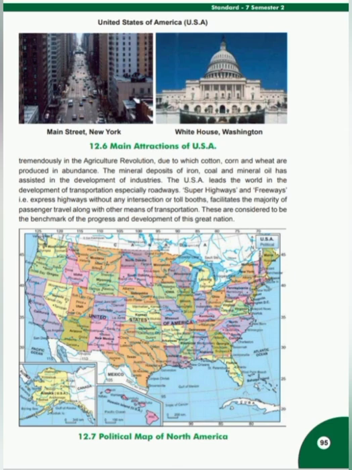Students, availability of resources like coal, mineral oil, and iron boosted the American industries. America has the best transport network in the world. Superhighways and freeways are the backbone of America's progress. The natives of America are known as Red Indians.